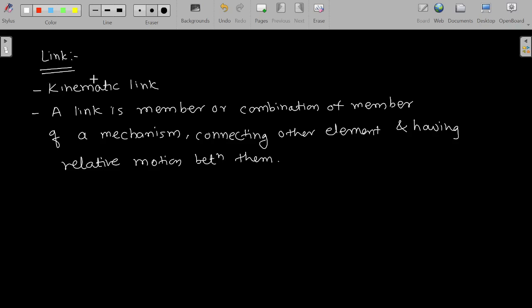This is nothing but the definition of a link. A link is a member or combination of members connected with other elements and having relative motion between them.